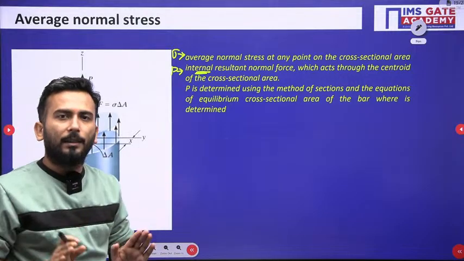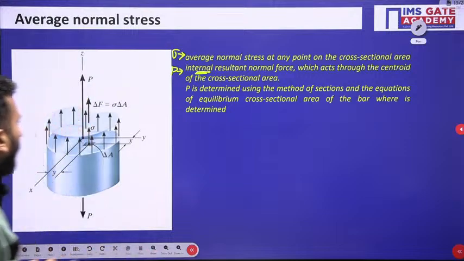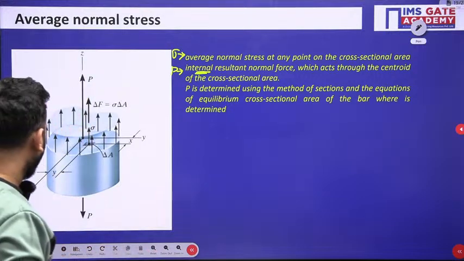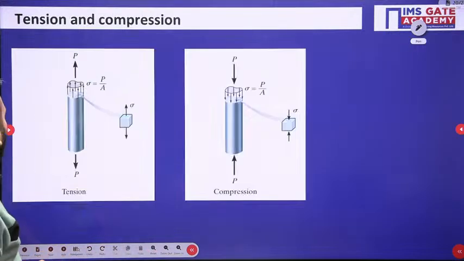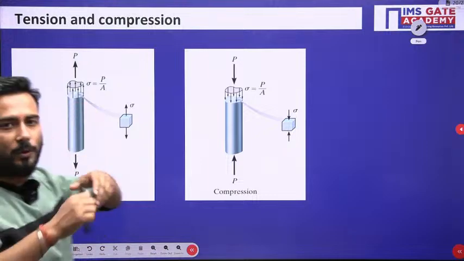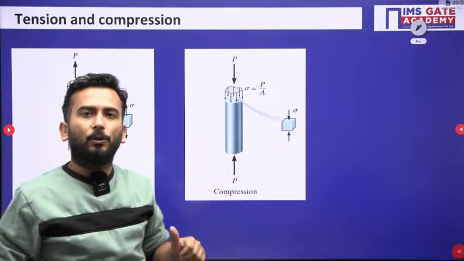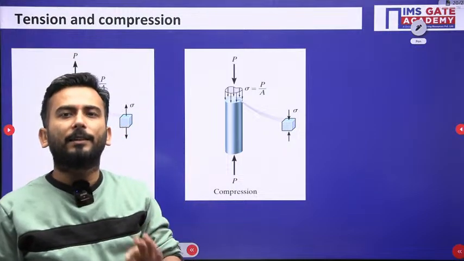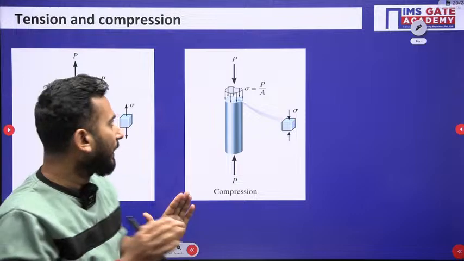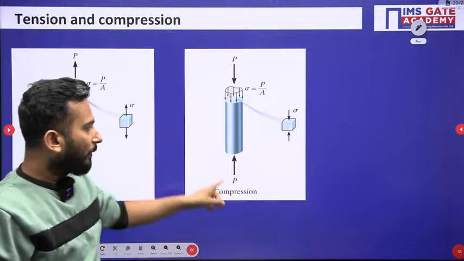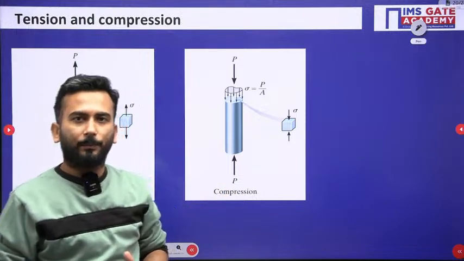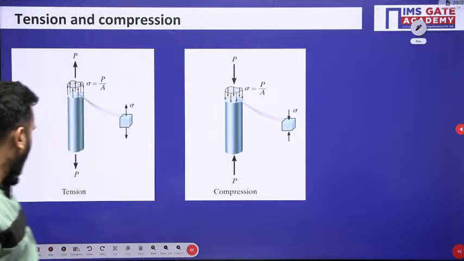So this is the formula, this is the way this formula has been developed. Obviously, if the force is pulling, if the pull effect is there, we say that force is tension, and if the push effect is there, we say it is compression. Tension and compression.